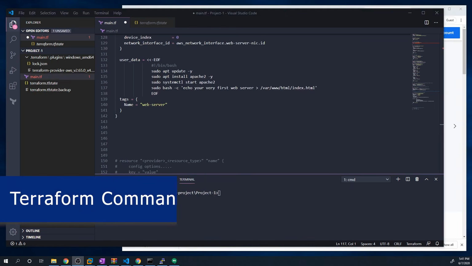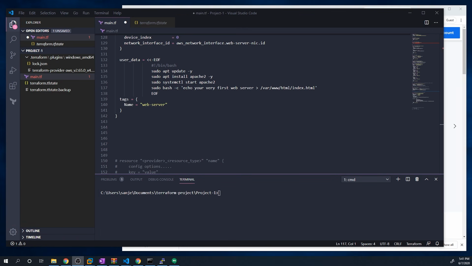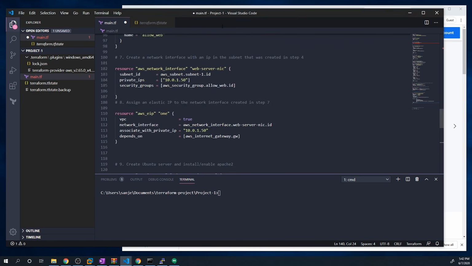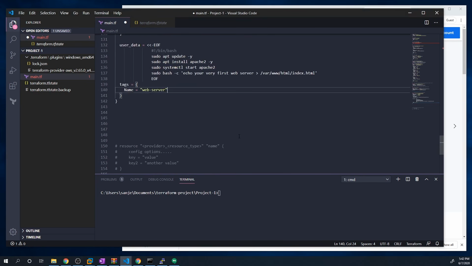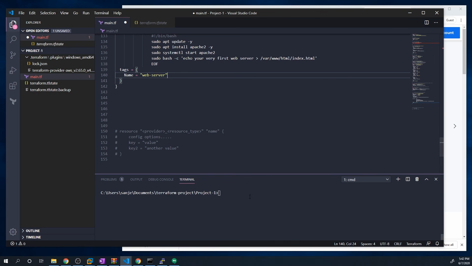In this video, I'm going to go over a few extra Terraform commands that I think are helpful. If you've already destroyed the project that we created in the last video, go ahead and deploy it again, or at least just deploy a few resources. We need a few resources deployed so that we can actually take a look at the output. I've already run this Terraform config, so we have several different resources deployed.